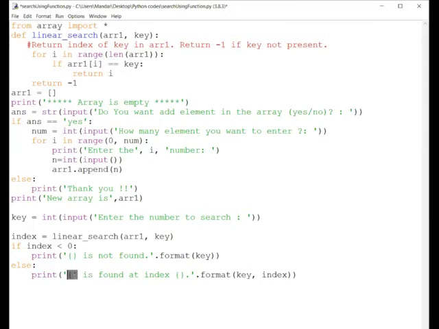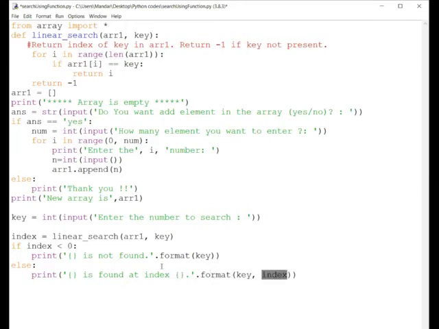This is the first appearance, that's why it will print the key here. So let us say 99 is found at index, and then again I am using the curly braces. This is the second appearance of curly braces, and the second argument is index. So whatever index we have received from here will be printed here. So the output will be 99 is found at index, let us say 5. This sort of output we will be getting on the screen.